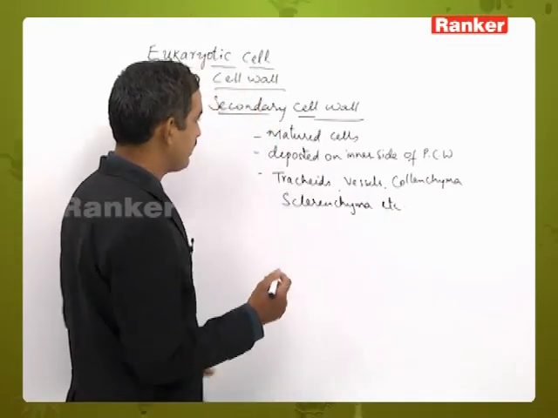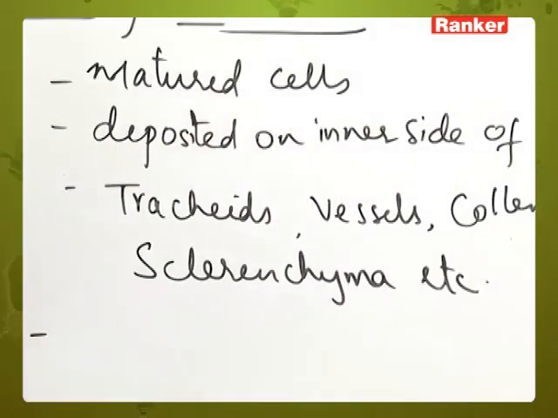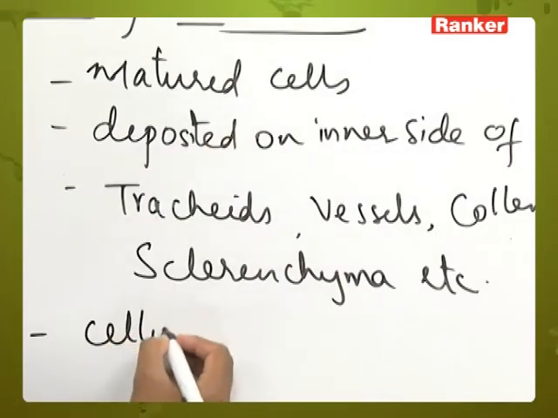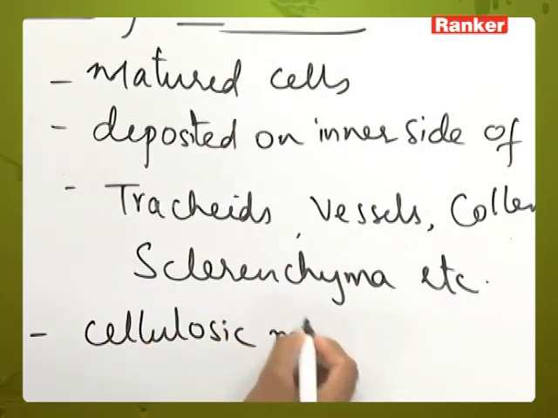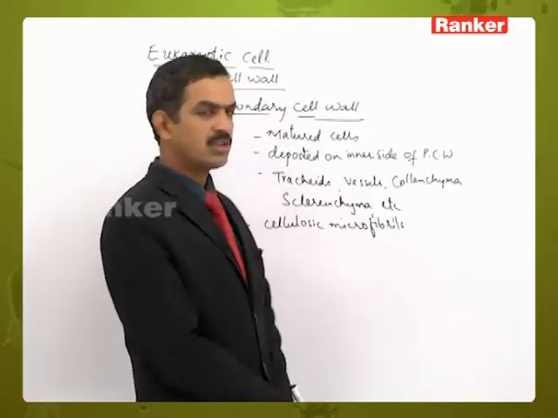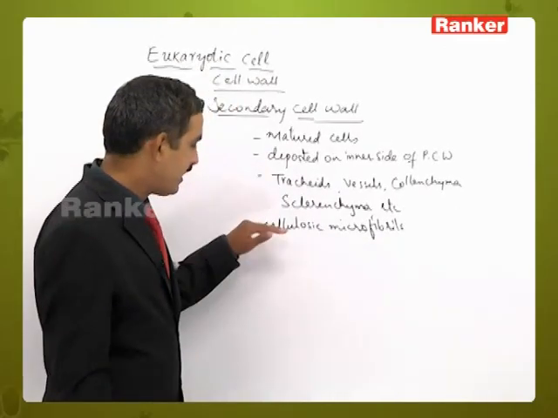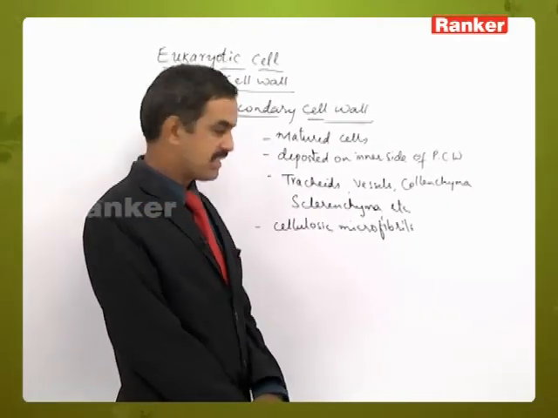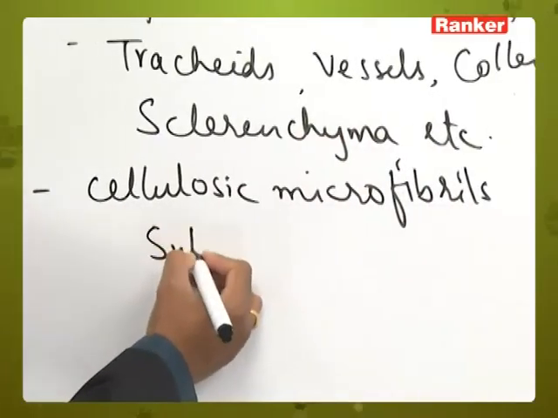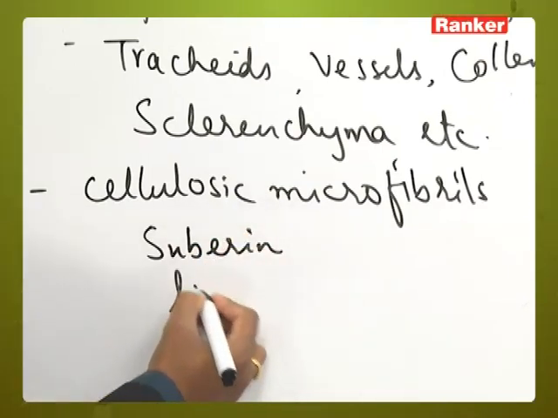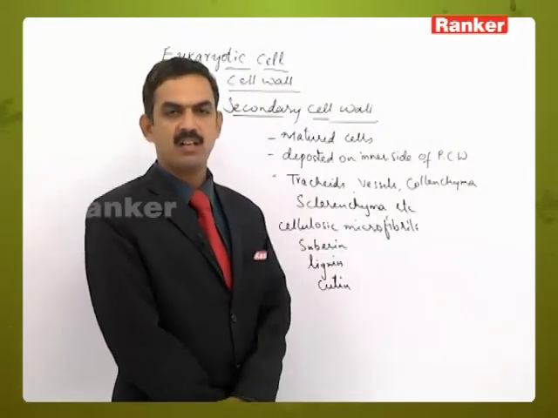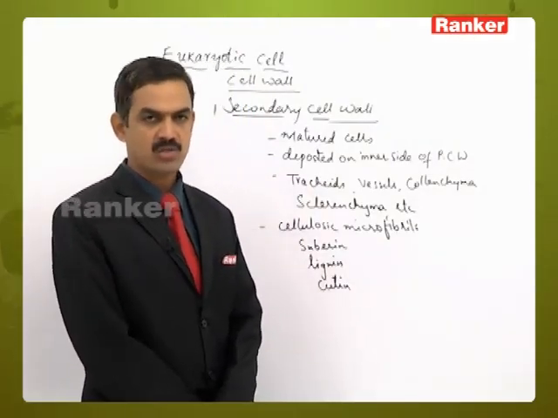So this type of nature will be there, and the secondary cell wall is similar to the primary cell wall in its chemical composition to some extent. That is, it is also having cellulosic microfibrils. This is a common feature present in both the primary cell wall and the secondary cell wall, but here the unfilled spaces in the cellulosic microfibrils are filled with various other types of materials, that is, either suberin, lignin, or cutin. In some of them it may be silicon, like silicon dioxide-like substances.